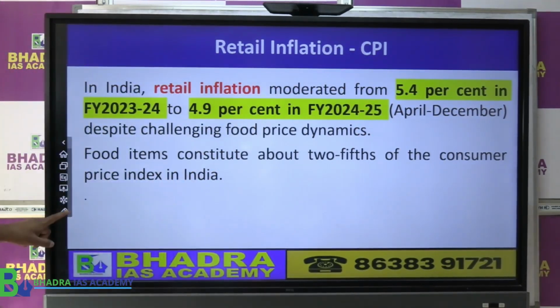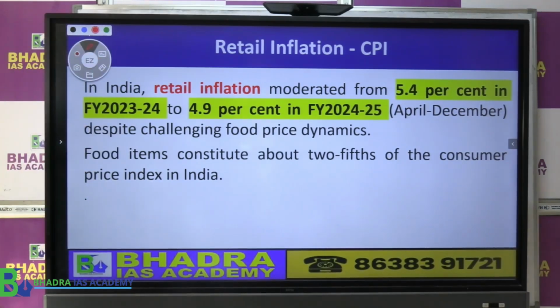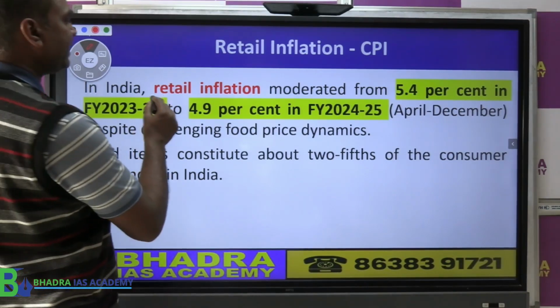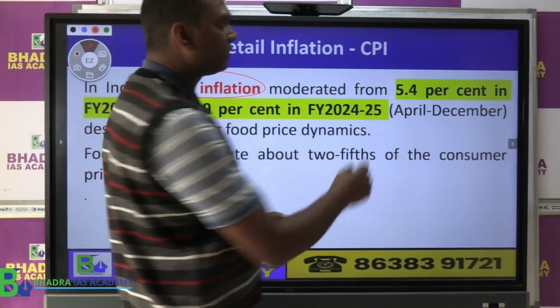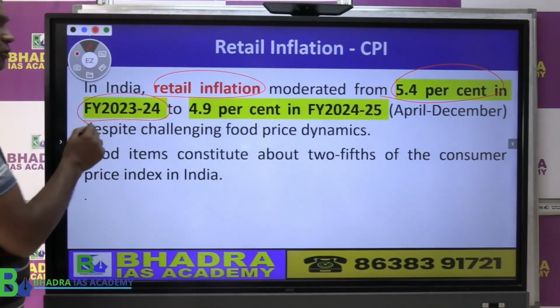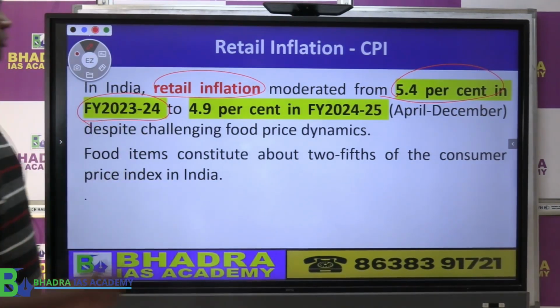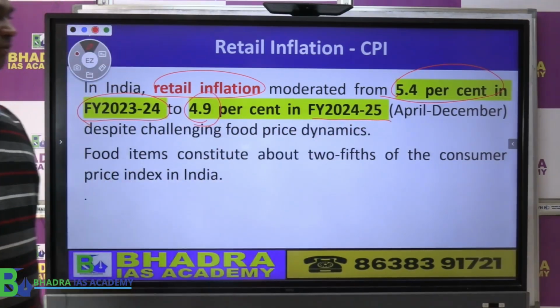Now what happened in the Indian context? How was the CPI inflation? In India, the retail inflation moderated, means came down from 5.4% in 2023-24 to 4.9% in 2024-25, right?